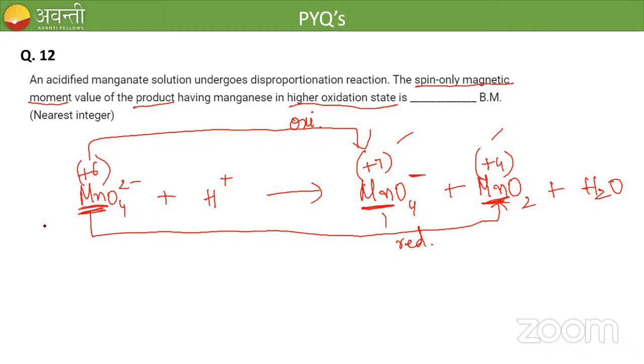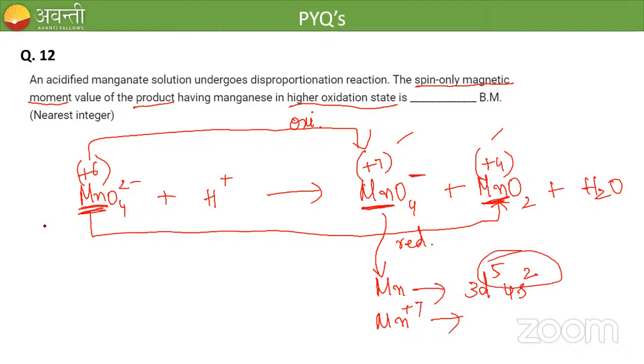So we have to find the spin-only magnetic moment for this compound. Manganese has the electronic configuration 3d5 4s2. Here manganese is in the +7 oxidation state, so all 7 electrons are lost. So 3d0 4s0. We do not have any unpaired electron, so n is equal to 0.